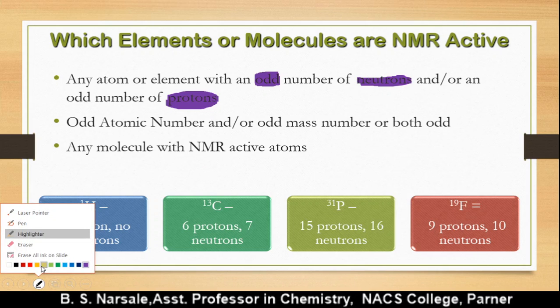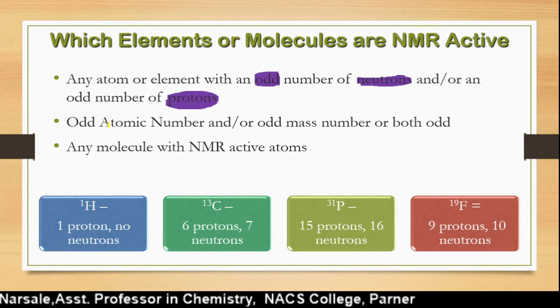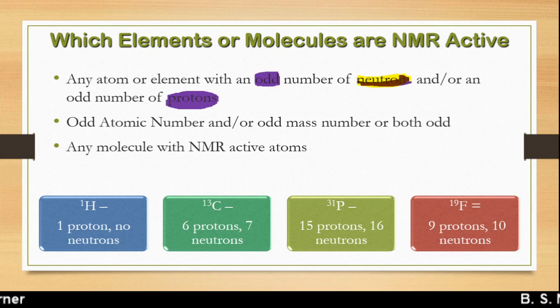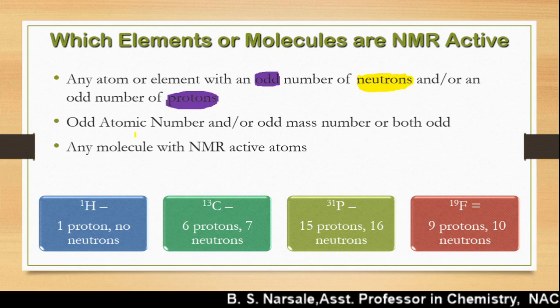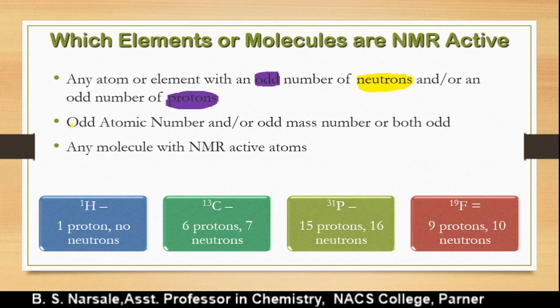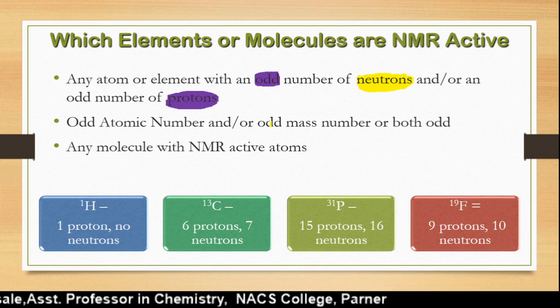In addition, because of neutrons and protons, we can easily talk about the atomic number as well as the atomic mass number. According to that, we say the nucleus must possess an odd atomic number or odd mass number, or both odd.